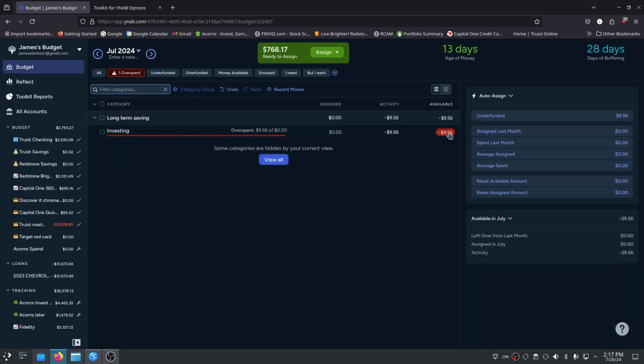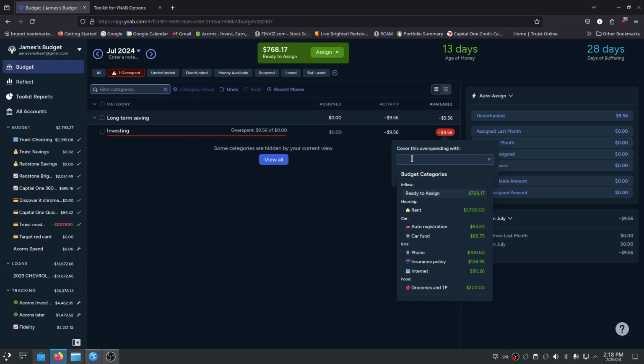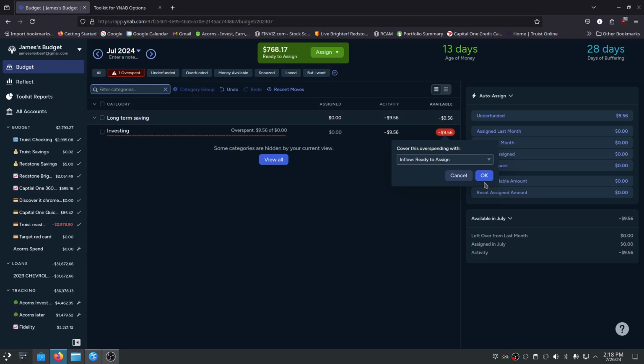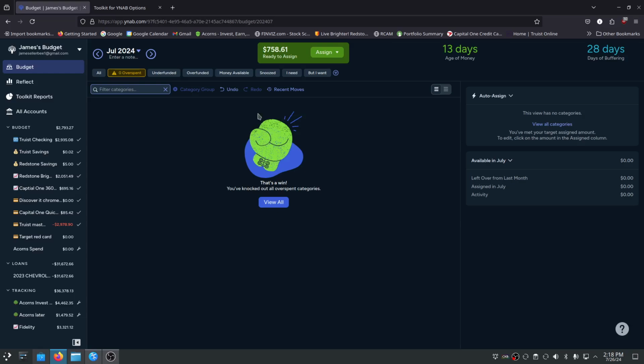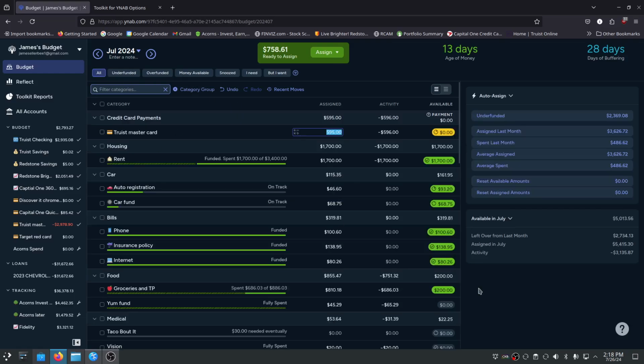And the vesting, I got some dividends paid out from my employer stock plan. So they sent me some dividends, and I want to basically reinvest that into my Acorns. Let's cover it with Ready to Assign, and you see this is overspent because I've already made the transaction transferring it from my account to the Acorns Invest. So that covers overspent.